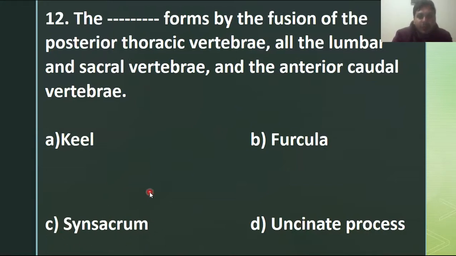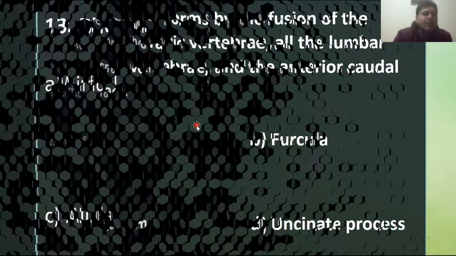Synsacrum is formed by the fusion of posterior thoracic vertebrae, all the lumbar vertebrae, sacral vertebrae, and anterior caudal, or tail, vertebrae. So this one is the synsacrum. Next one is the next MCQ, number 13.